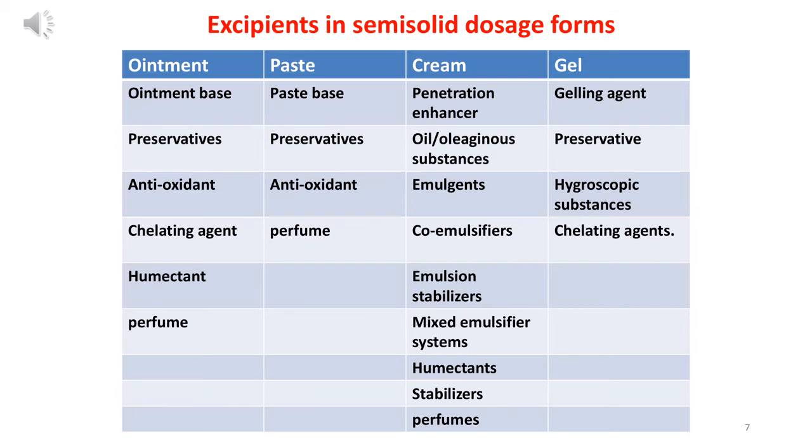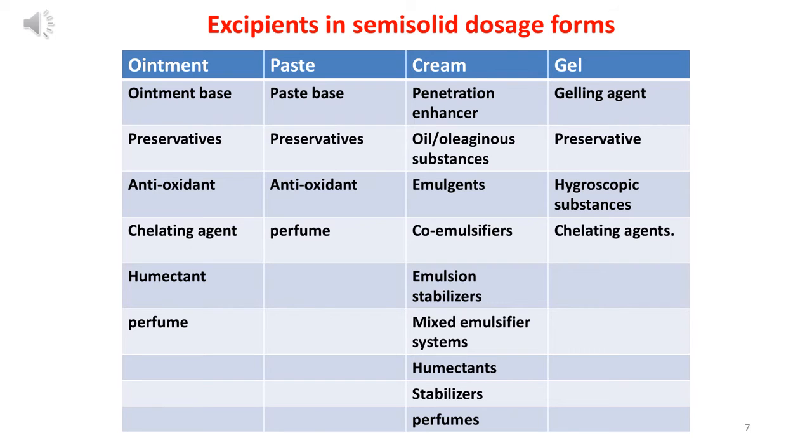Third is emulsifiers. Fourth one is co-emulsifier, means some ingredient which is used with the emulsifier to act as a co-emulsifier for performing a high emulsification process. Fifth is emulsion stabilizers, those agents which are used for stabilizing the emulsion.